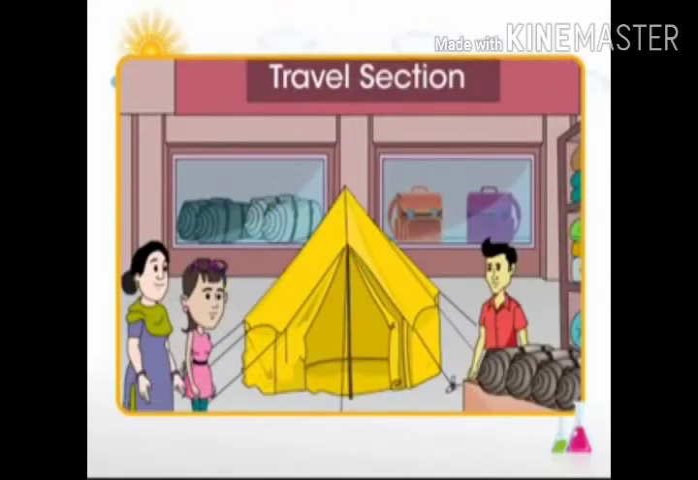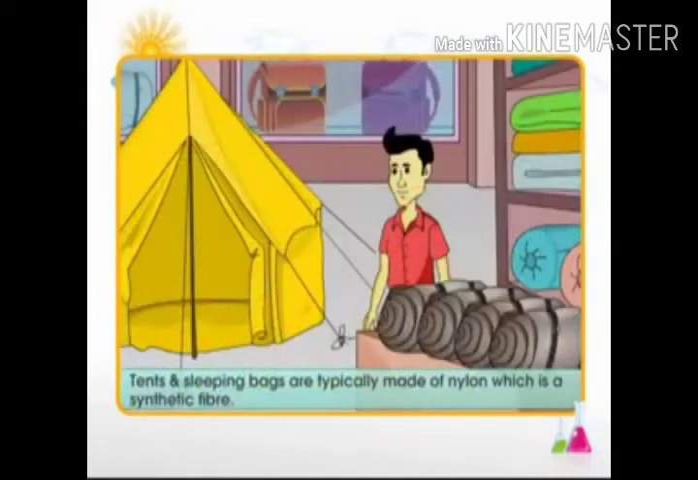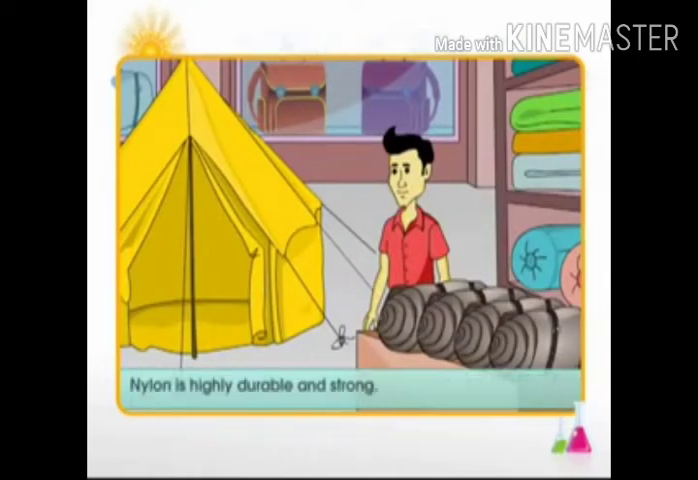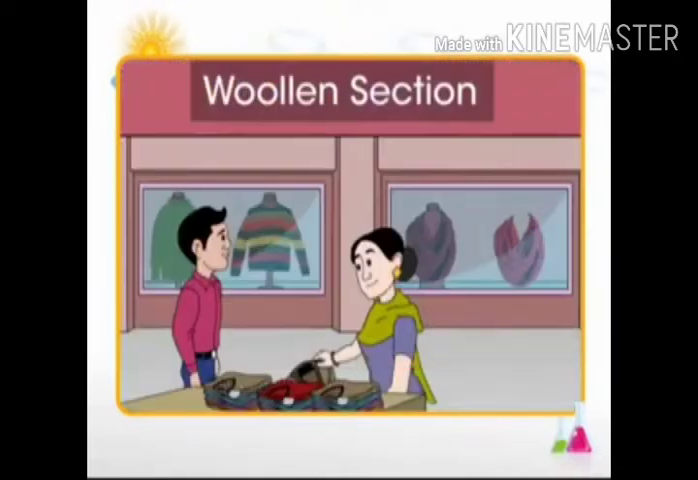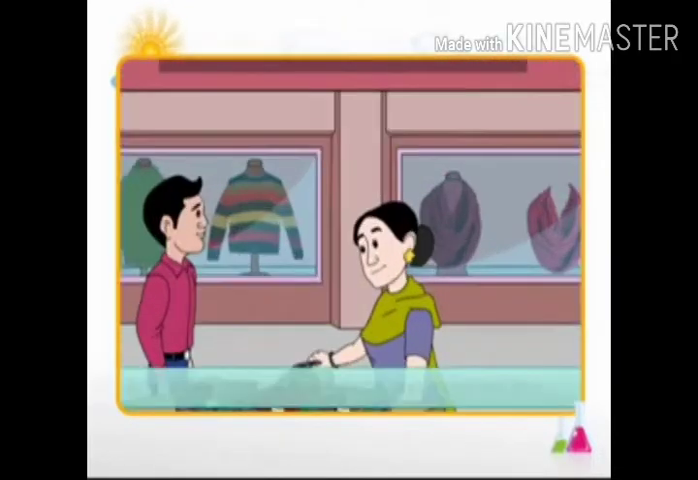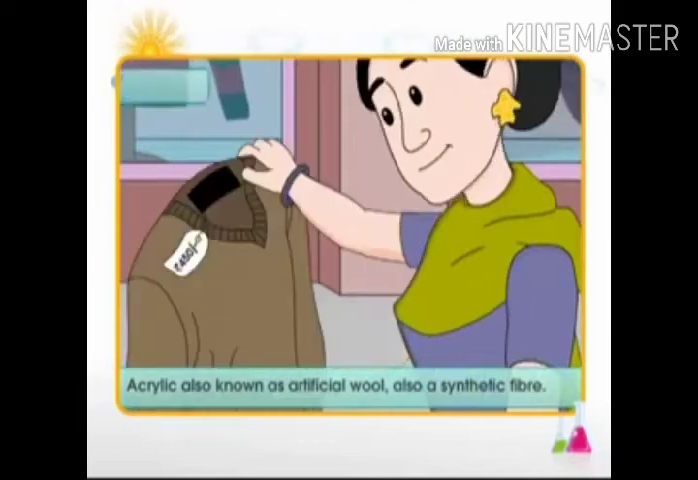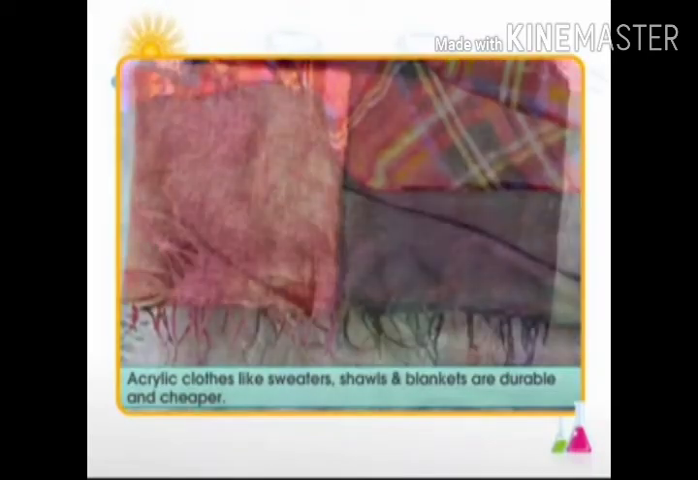The next items on the shopping list are a tent and a sleeping bag. Both of these are typically made of nylon. But why nylon? This is because nylon is highly durable and strong. Next on the list are some warm woolen clothes. Acrylic is another synthetic fiber that is used to make woolen clothes. Acrylic clothes are durable and cheap.